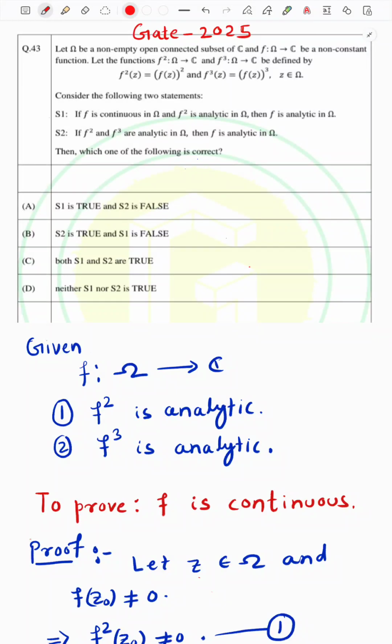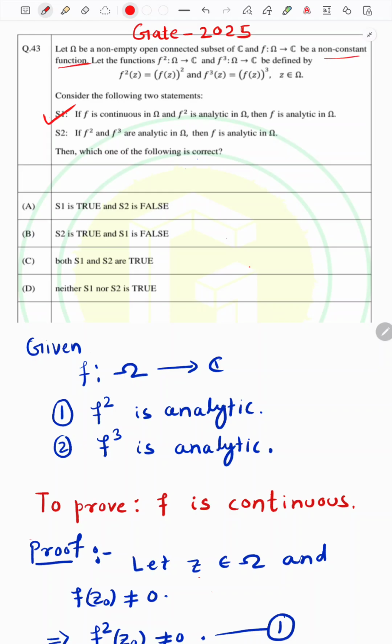Hello everyone, let us continue our previous discussion on this question, which was asked in GATE 2025 and is from the complex analysis part. In the previous video we discussed the correctness of the statement S1. S1 says that f is a mapping from omega to C and it is a non-constant function.